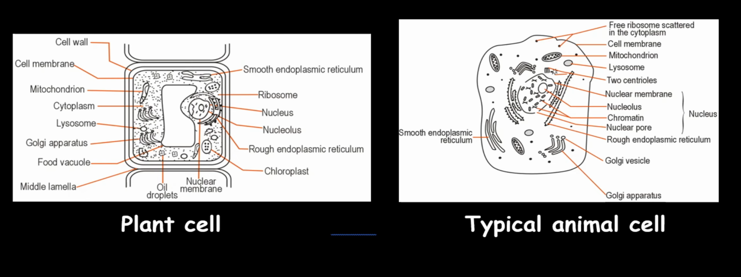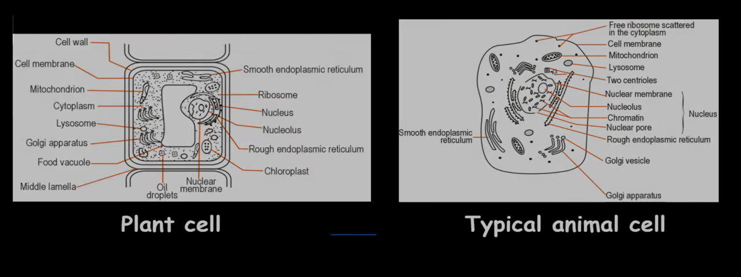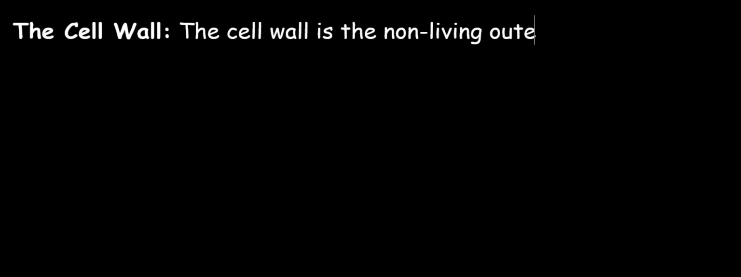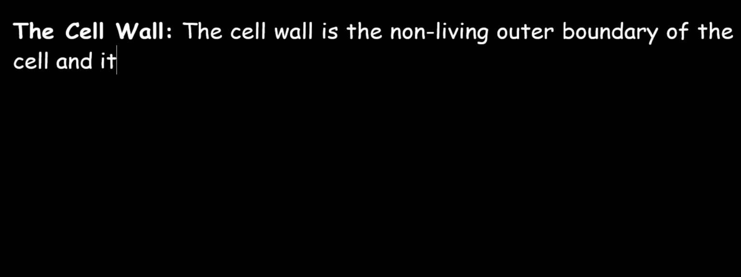At the end of this lecture, we'll be looking at the difference of plant and animal cell specifically. But right about now, we'll be describing the components of the cell organelles in detail. The first component of the cell we'll be looking at is the cell wall. The cell wall is the non-living outer boundary of the cell. It is made up of cellulose.